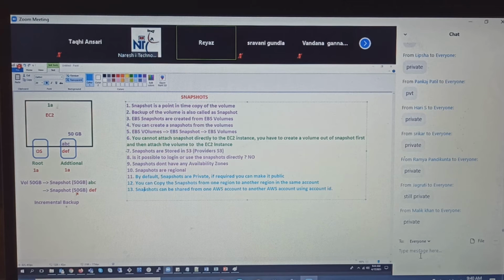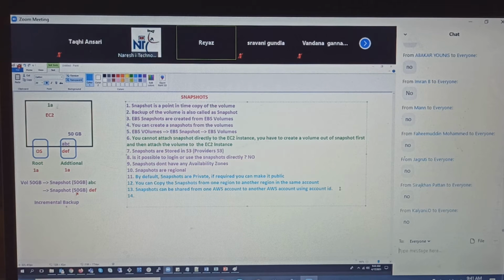Okay? Nice. One question for you. This question will make me understand whether you understood or not. Guys, is it possible to copy the volumes directly from one region to another region? What is the answer?